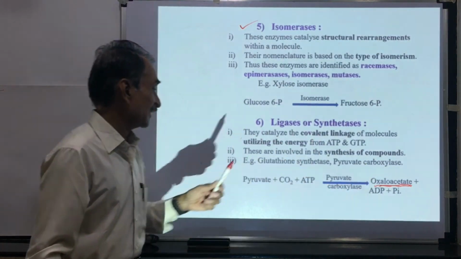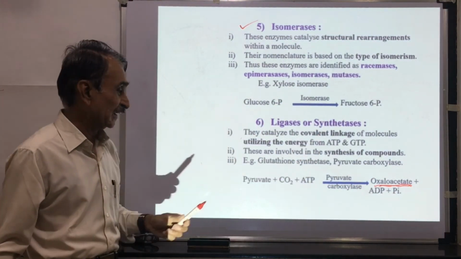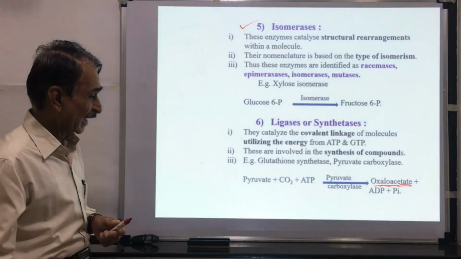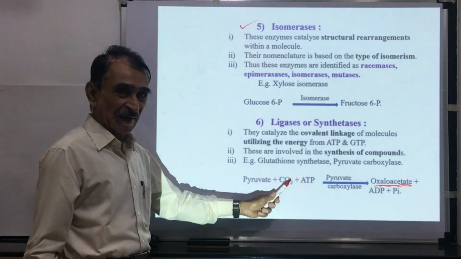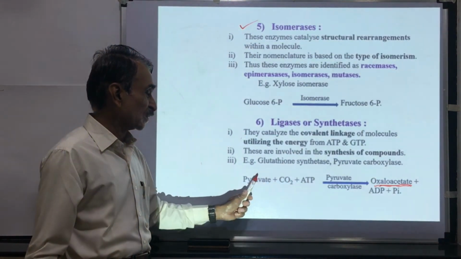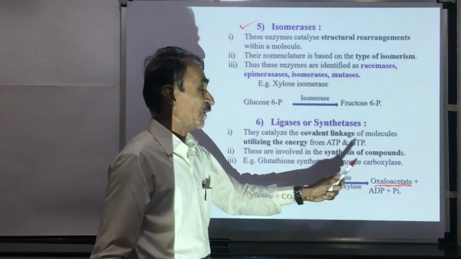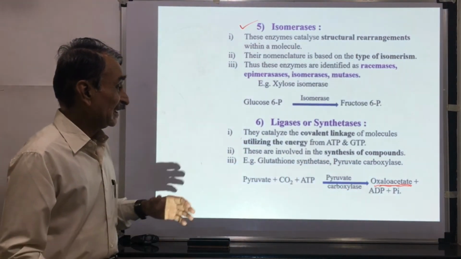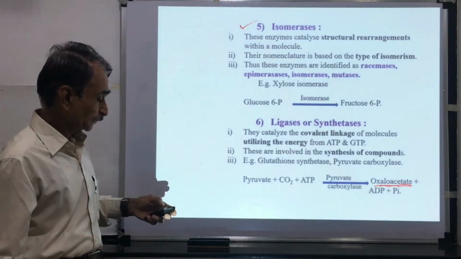This compound is synthesized. Examples are glutathione synthetase, pyruvate carboxylase. Here we have taken the example of pyruvate carboxylase. Pyruvate plus CO2 plus ATP. ATP supplies the energy. CO2 forms covalent bonding with the pyruvate. There is synthesis of oxaloacetate. This is the last class of enzymes.